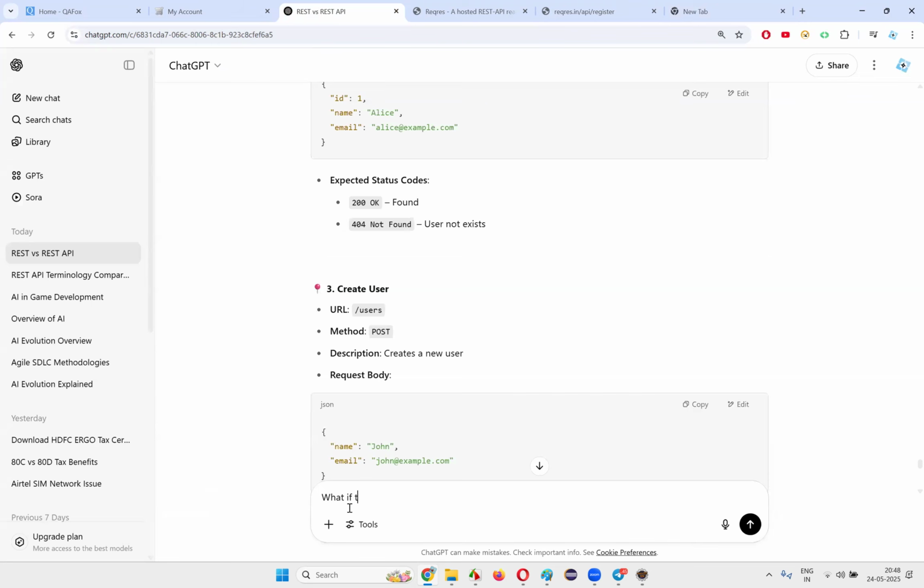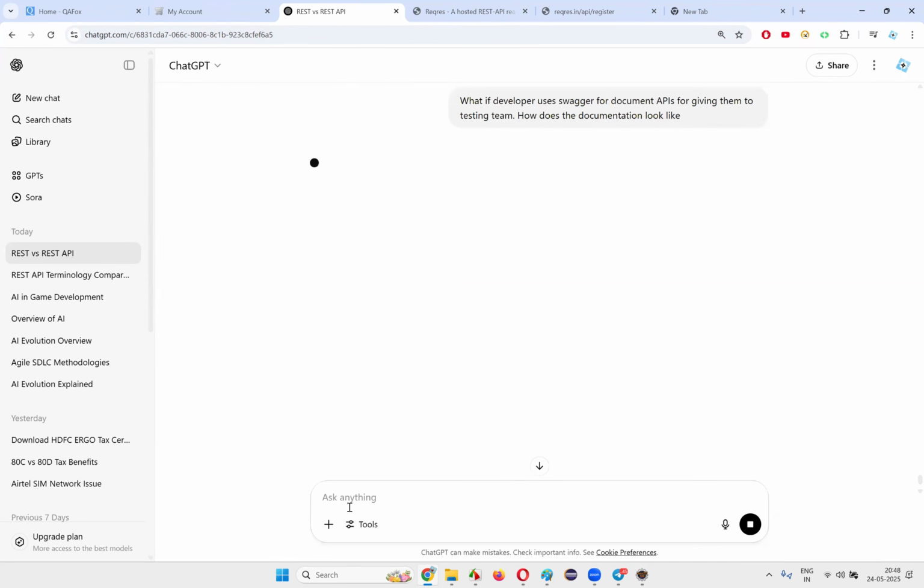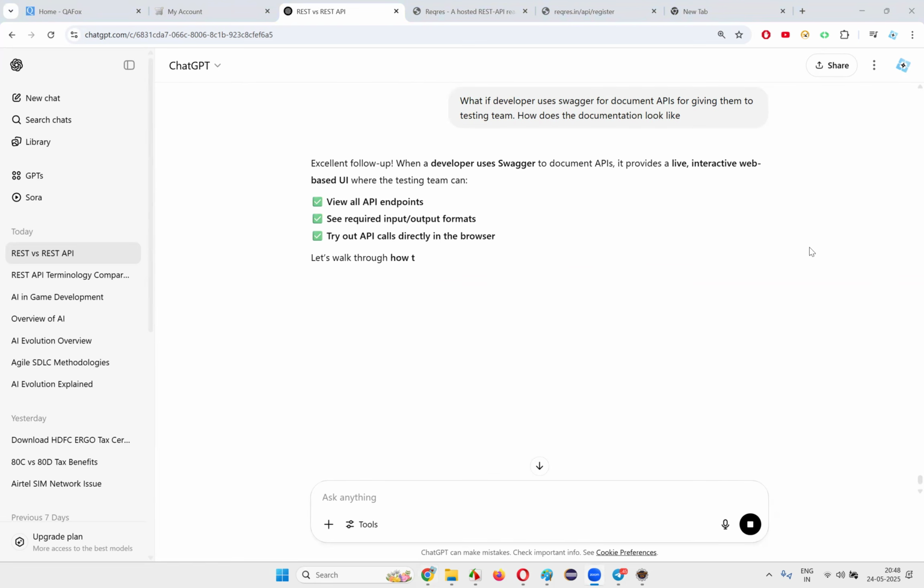What if the developer uses Swagger for documenting APIs, for giving them to the testing team? How does the documentation look like? That's what I am showing.